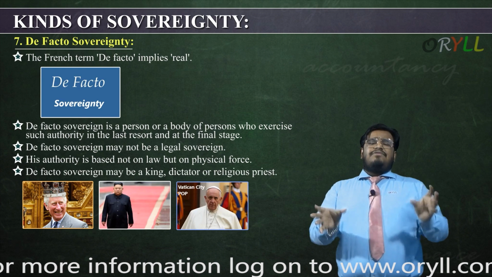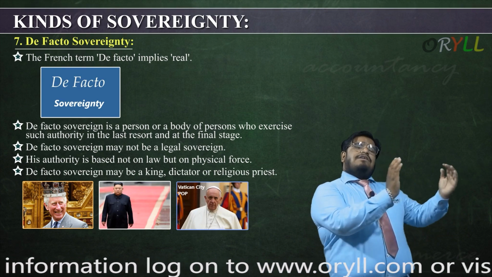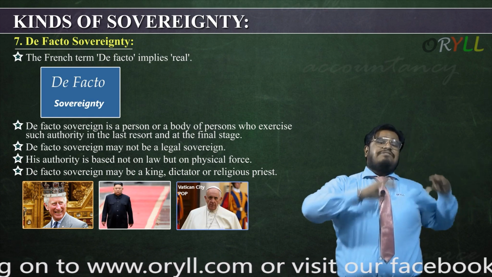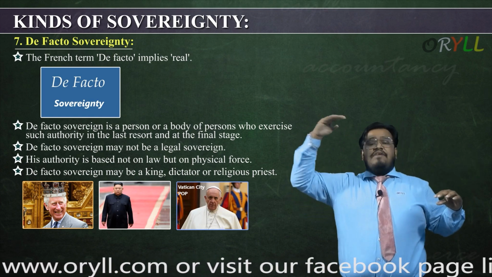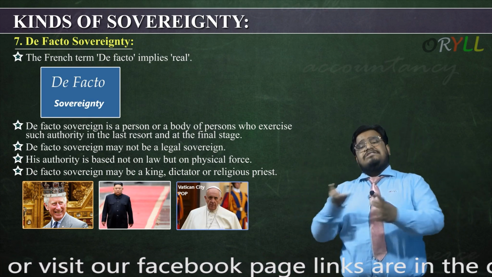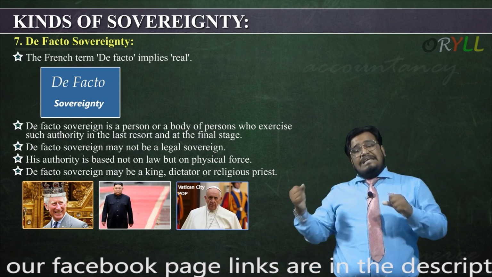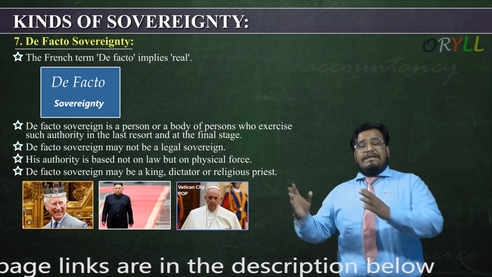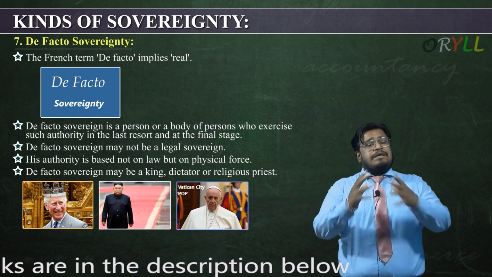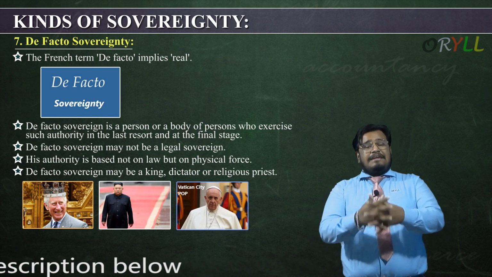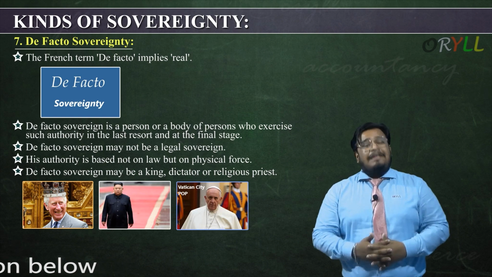So de jure and de facto mean only one thing. De jure means there is a right, a right to freedom that is given by a legal position held at the higher level. That person is de jure, and de facto is someone who does not have a legal position, but is the person who has the final power in the last stage. That person might be a king, dictator or religious priest. So this was about the different kinds of sovereignty that are there in a state or in an economy.